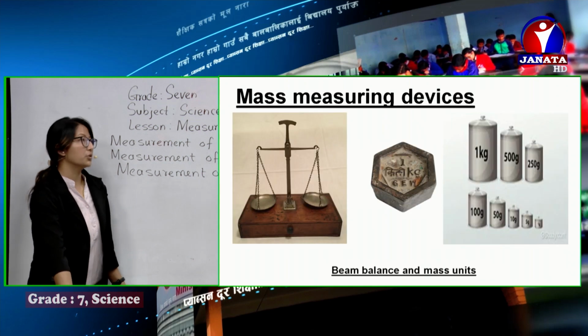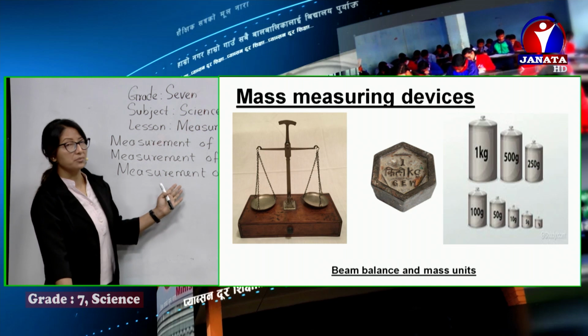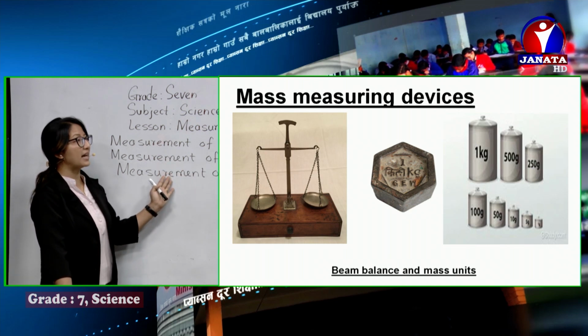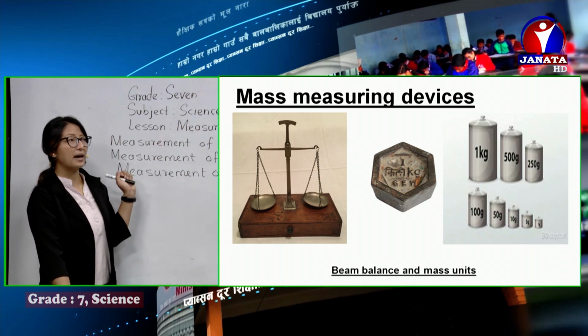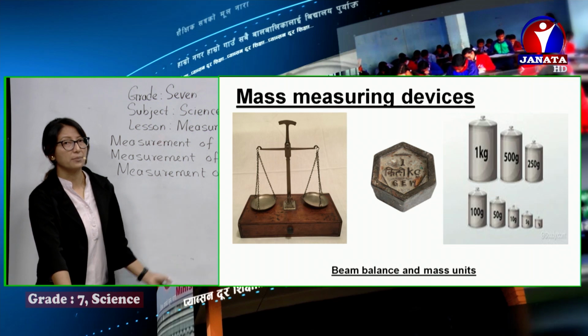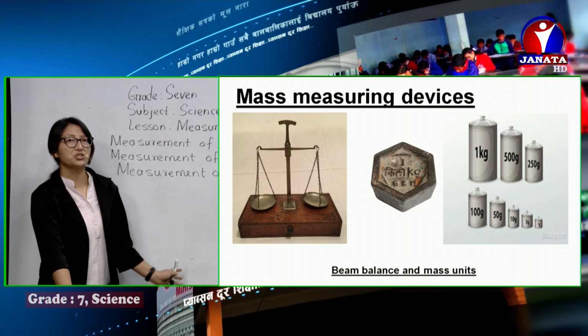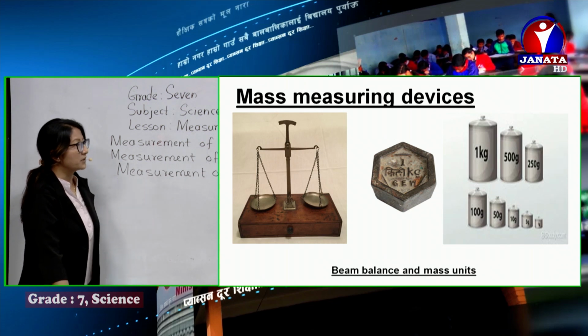You can just check the beam balance here. An unknown object is kept on one side, and on the other side the standard weight is kept, and when it comes to the balanced position, the amount of mass is measured. In previous classes we have already discussed the measuring process. So that's a beam balance, and different mass units are given here.